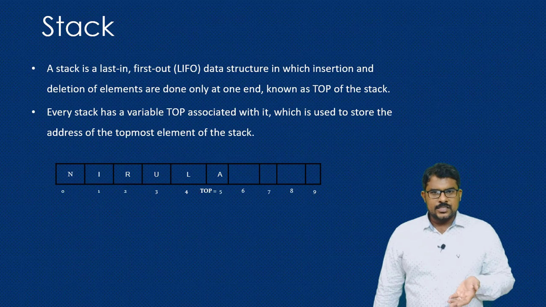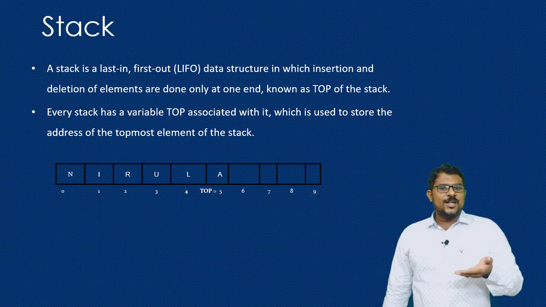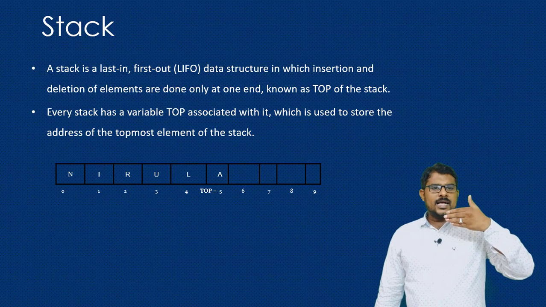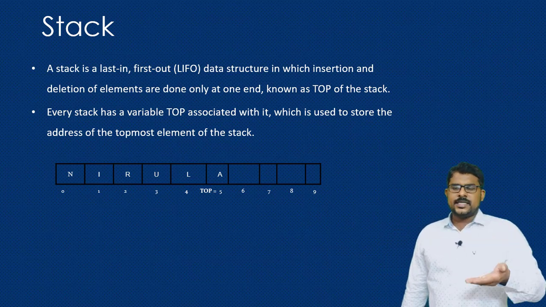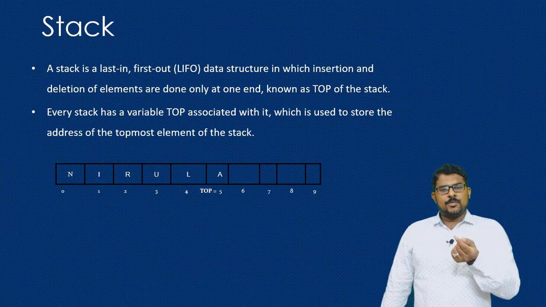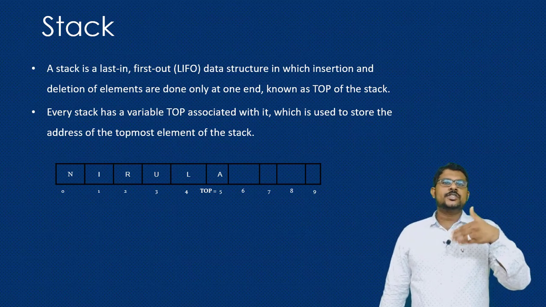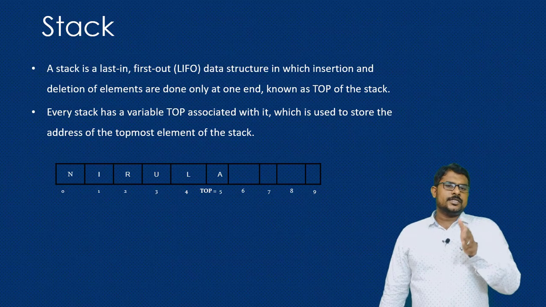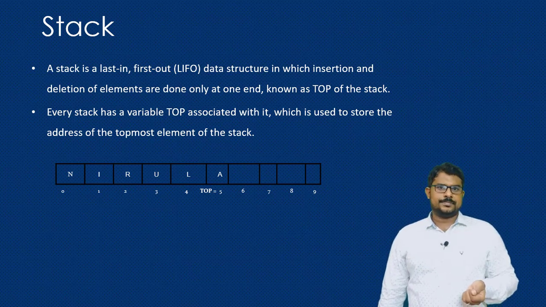The next data structure we are going to see is the stack. Stack is another linear data structure that allows the last inserted data to come out first. So it allows the data in a LIFO manner, last in first out. The stack is associated with a pointer called top. Every time you insert an element, you insert at the top, and when you delete an element, you delete from the top. So you are going to increase or decrease the top value. When the top reaches max, your stack is overflow.